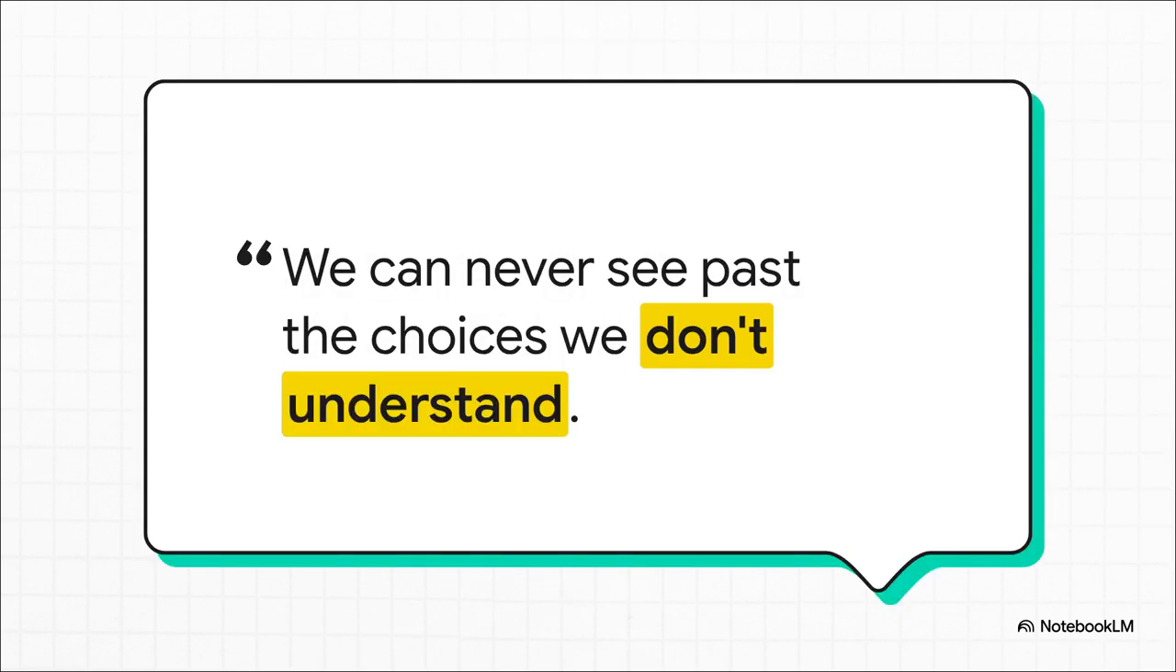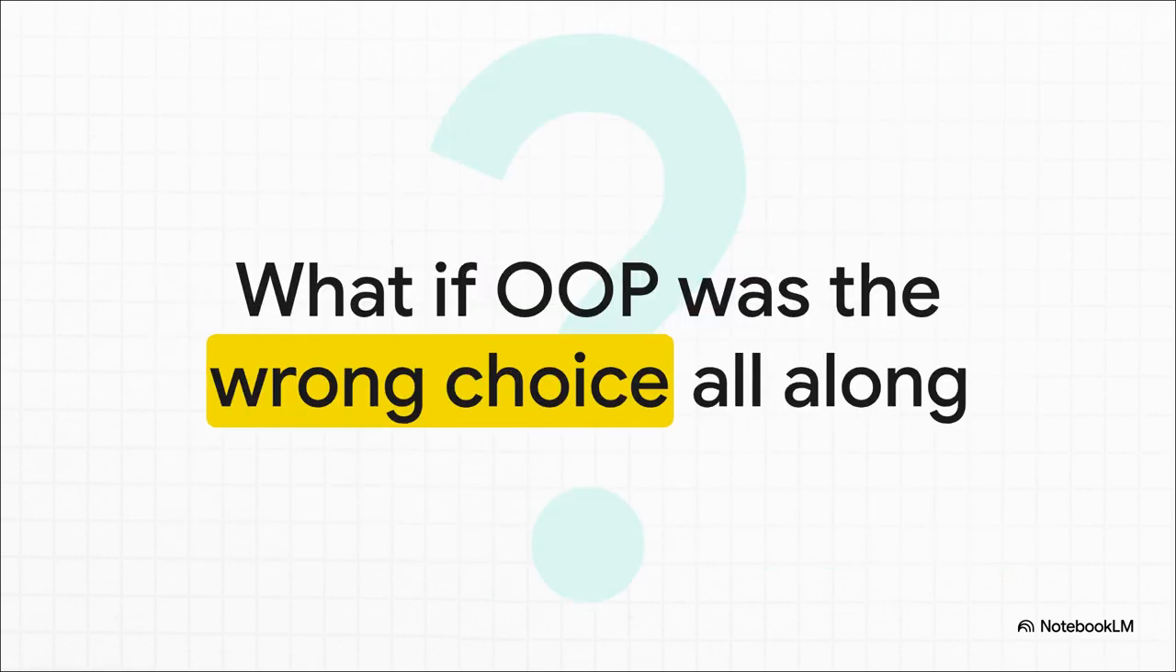And maybe the functional alternative seems so alien or weird only because we haven't really stopped to grapple with the downsides of our default choice. After all, like the Oracle also said, we can never see past the choices we don't understand. So, for the kinds of systems that we all build today, these distributed, concurrent, fault-tolerant systems that power the entire web, we have to ask the really unsettling question. What if the paradigm we've relied on for decades was simply the wrong choice all along?